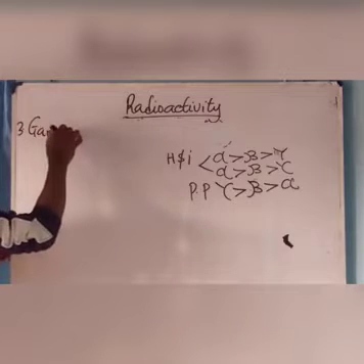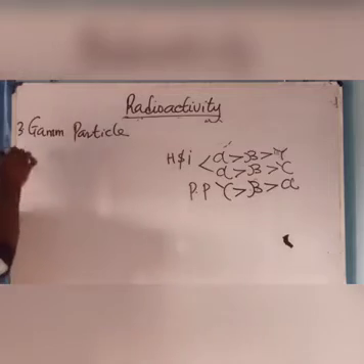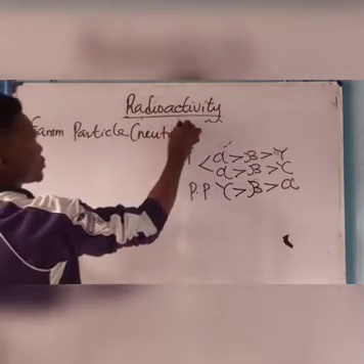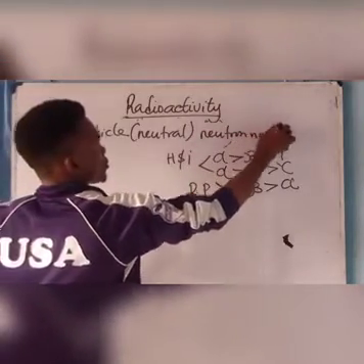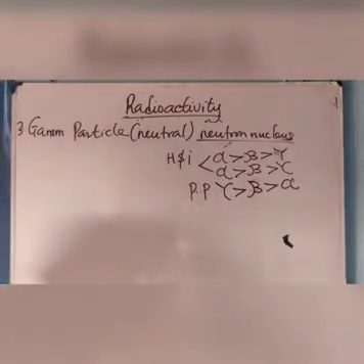Number 3 is the gamma particle. It is neutral. Therefore, it uses the neutron nucleus. You know, neutron is neutral.